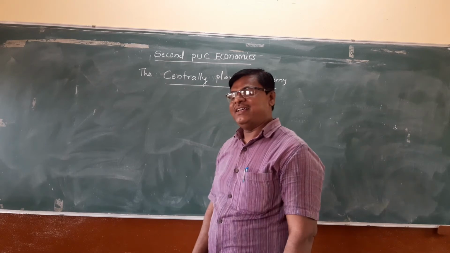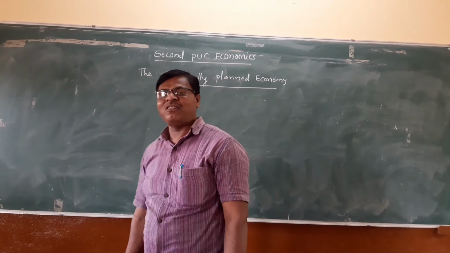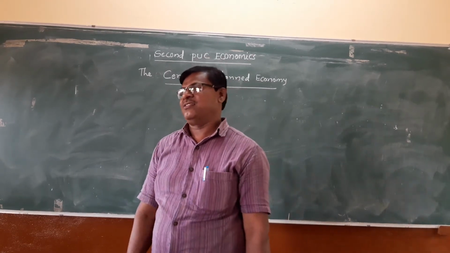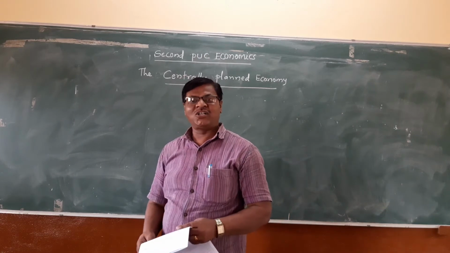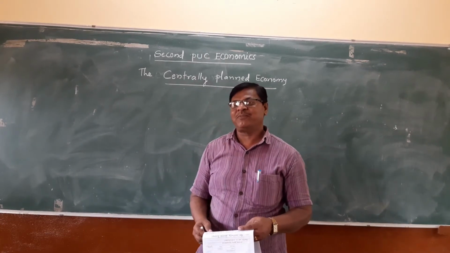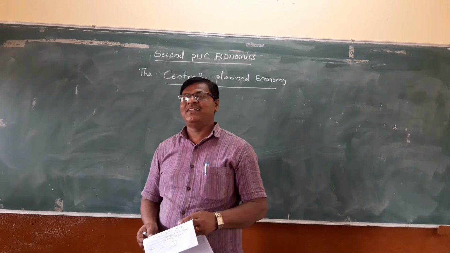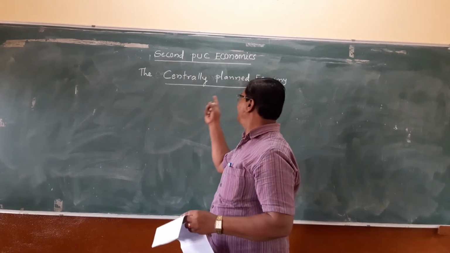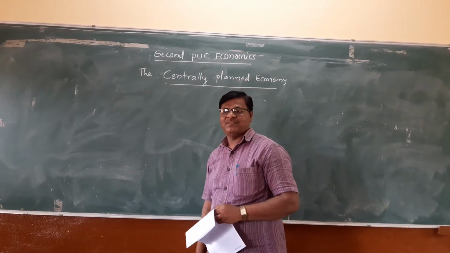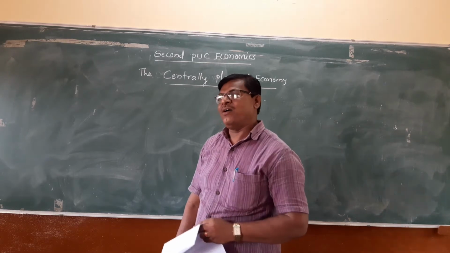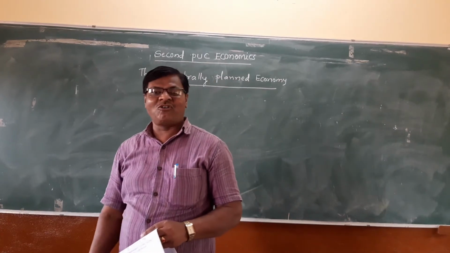The economy in which all the means of production are owned, controlled and operated by the government is called a centrally planned economy. Once again, what is a centrally planned economy?